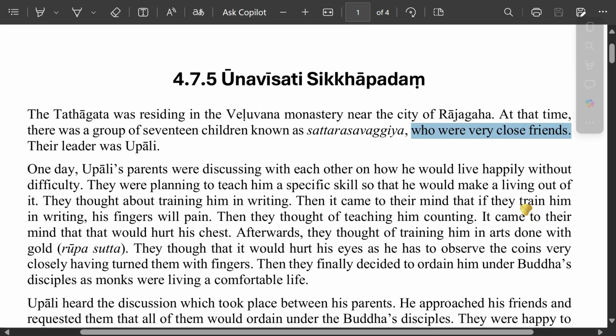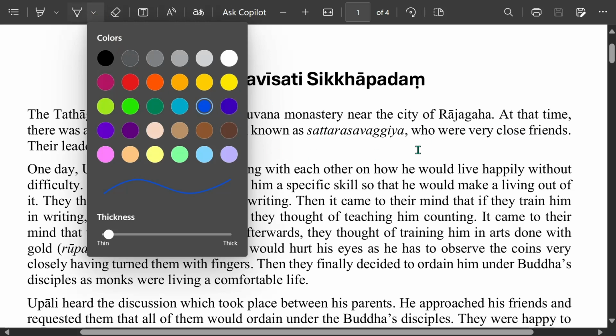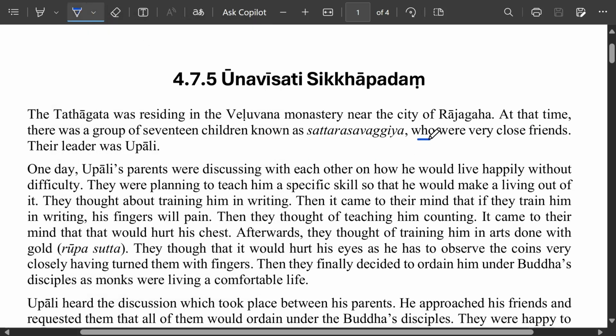This is a relative clause, right? What does "who" refer to? Yes, the Satarasavagya. Right? So is Satarasavagya specific or non-specific? Yes, it's a group of 17 children known as Satarasavagya. Okay, it's considered specific. And then you have a comma here, you see? So this is a non-defining relative clause: who were very close friends.